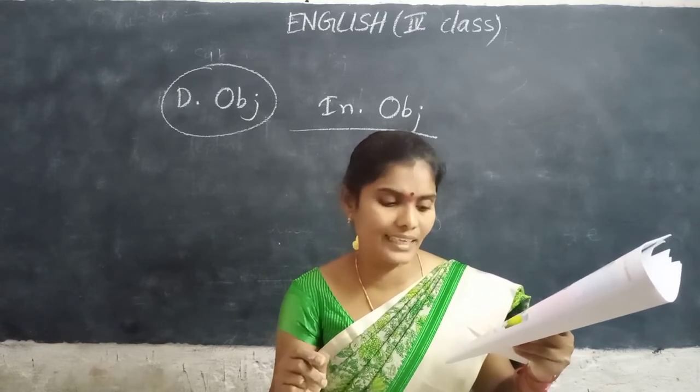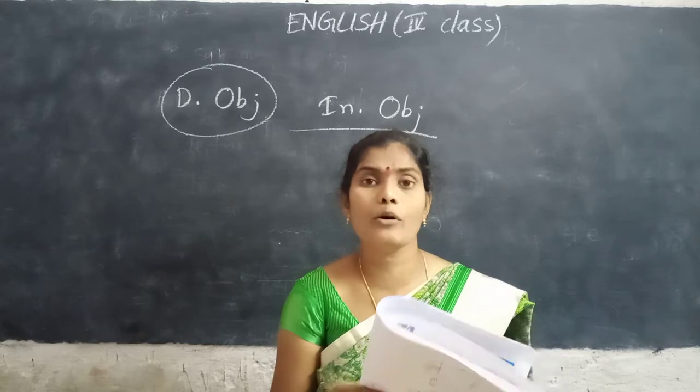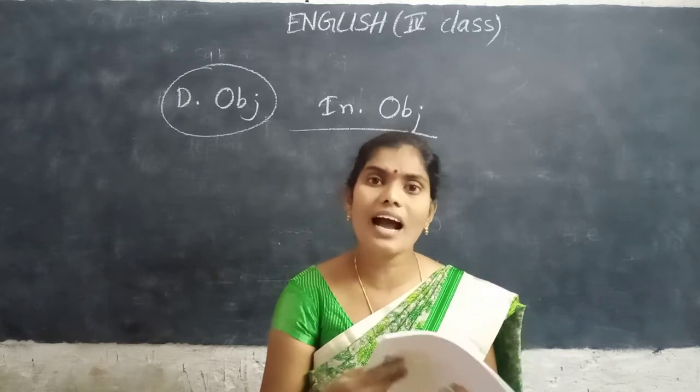David lent a book to Ahmed. A book, circle. Ahmed, underline.